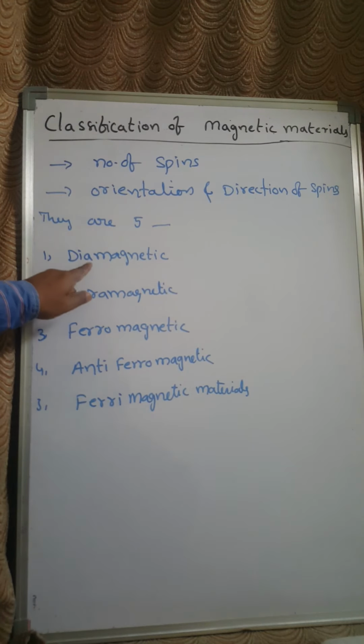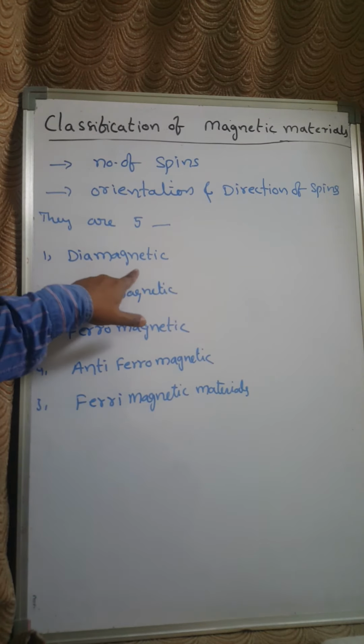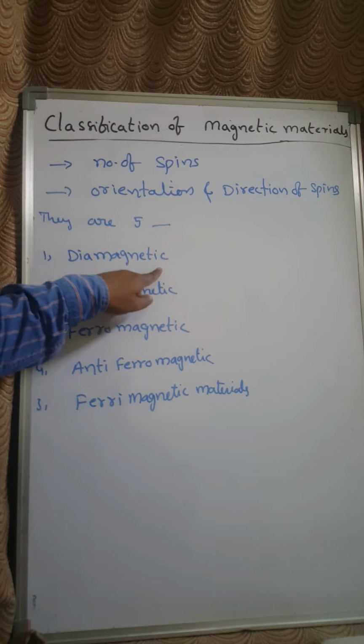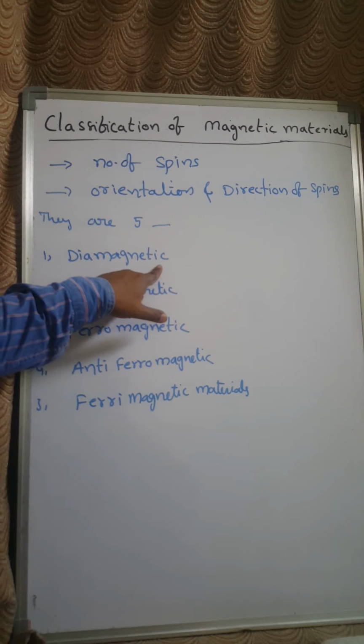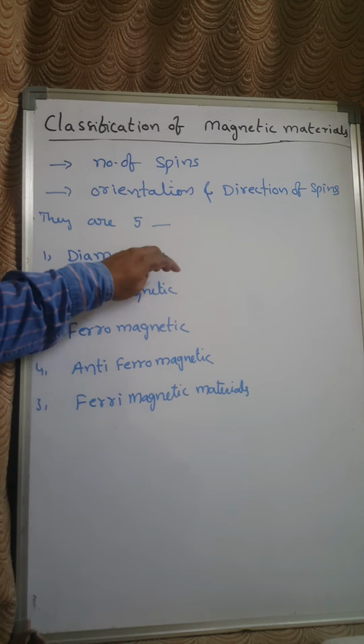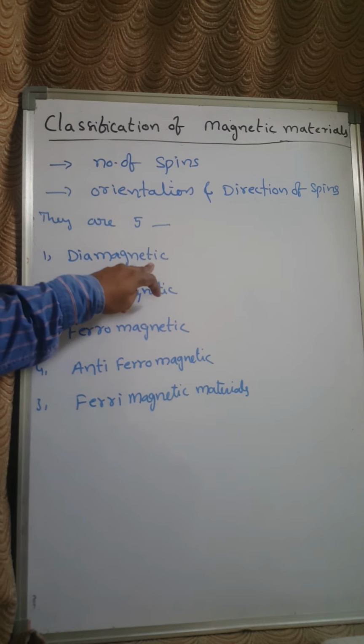In the first case, there are no free electrons, that means an even number of electrons are available in the diamagnetic materials. Because of that, the diamagnetic materials show weak magnetic properties.